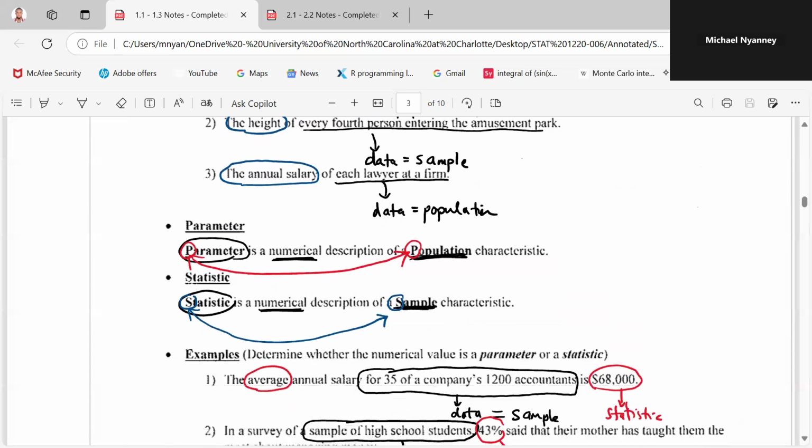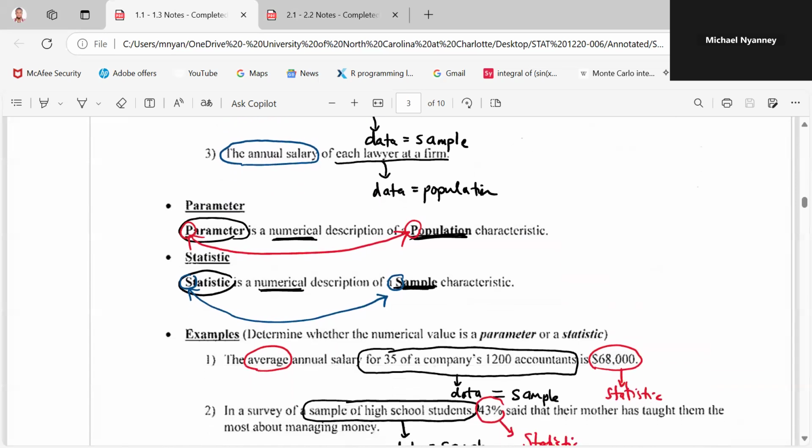So whenever you get this data, we want to get some numerical description of that data. It could be the numerical description of a population data, or it could be that of a sample data. And this numerical description that you are getting from the population is called what? A parameter. If you are getting this numerical description from a sample, it's termed as what? A statistic.